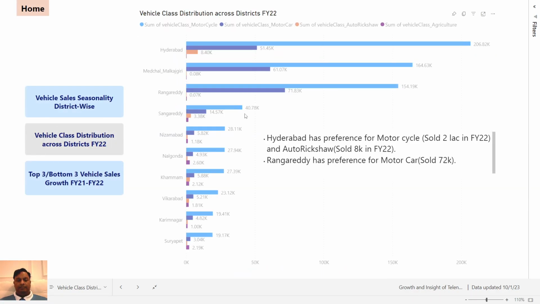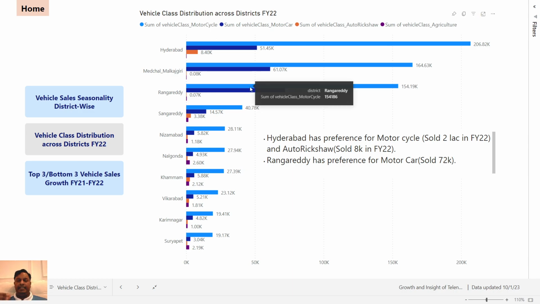Second is vehicle class distribution across districts, financial year 2022. So here what we're trying to understand is whether there is any specific district which has a preference for a particular class of vehicles. So this should be all the districts.